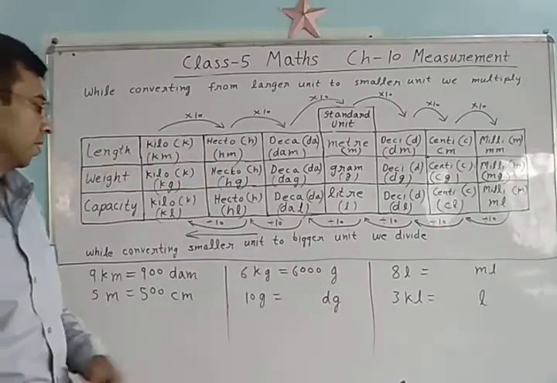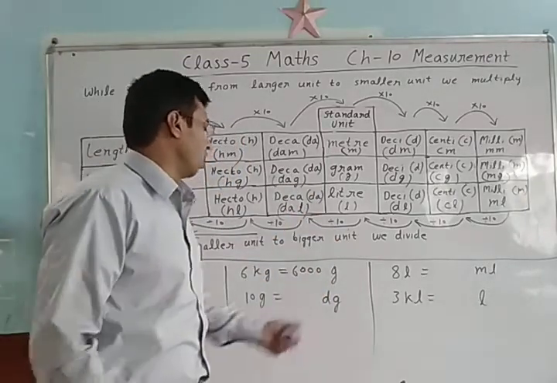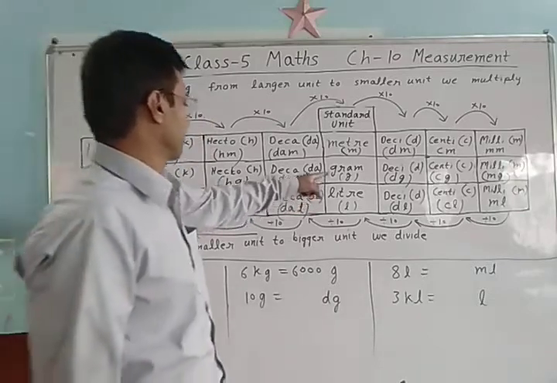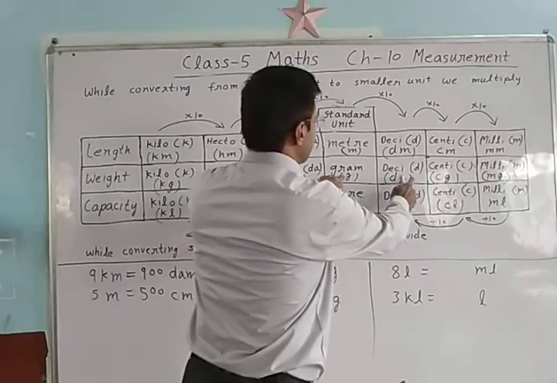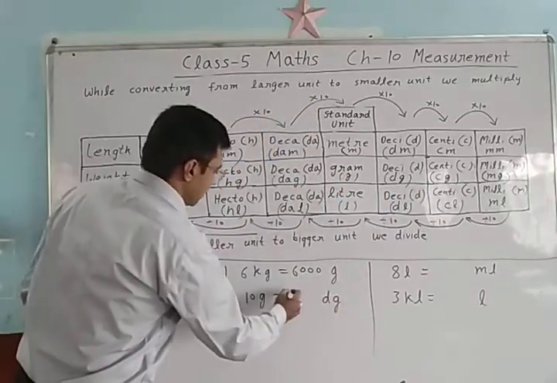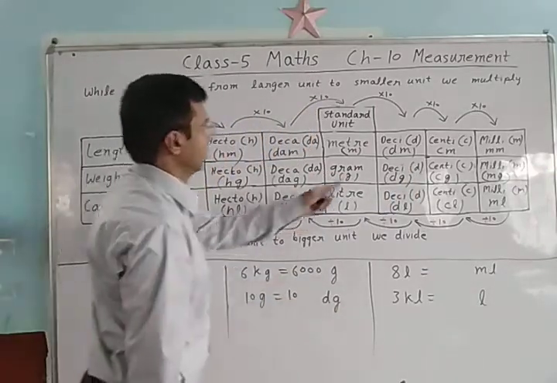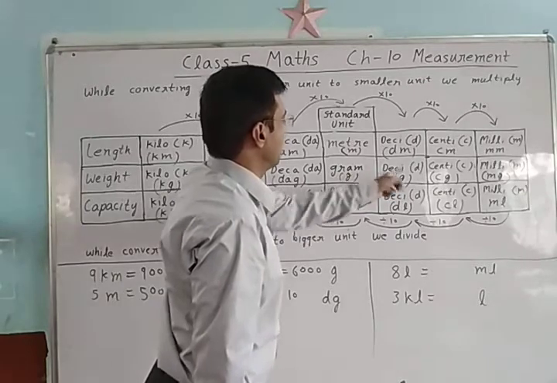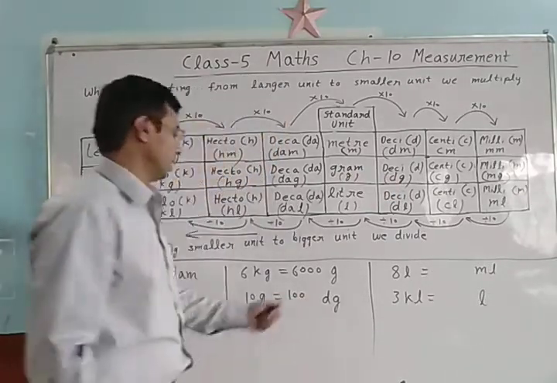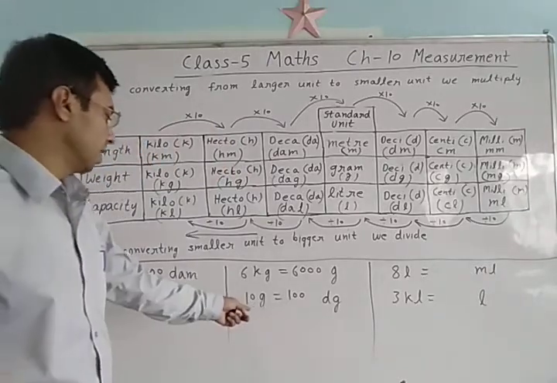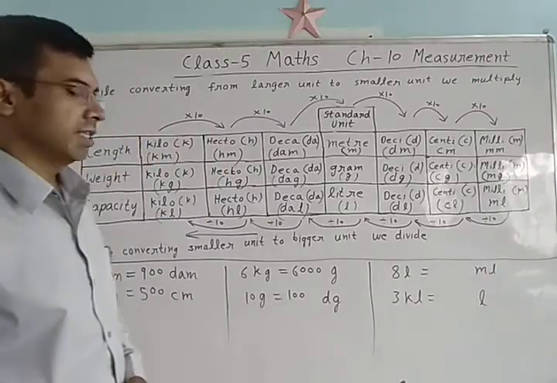6000 gram. Now 10 gram, how much decigram? See, 10 gram, how much decigram? Write 10. What we do? Gram to decigram, multiply by 10. So add 1 zero. 10 gram is equal to 100 decigram.